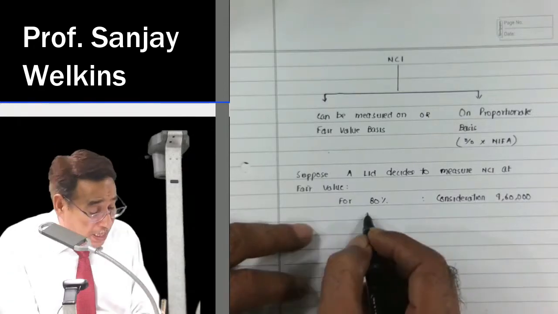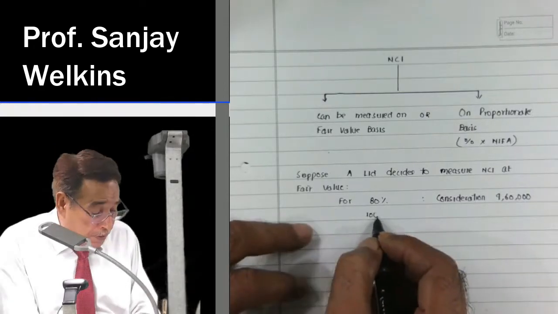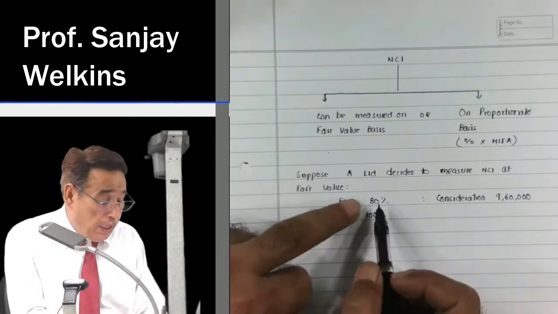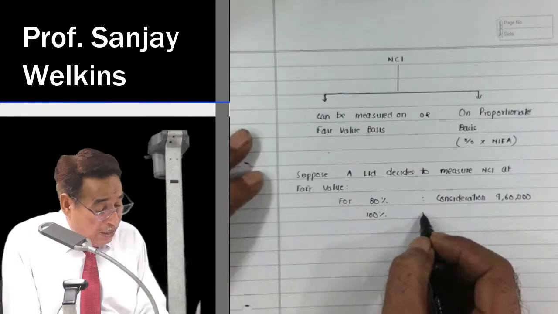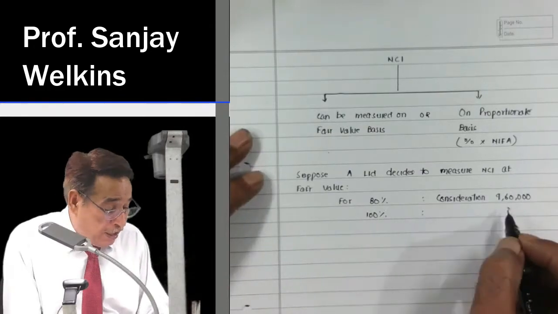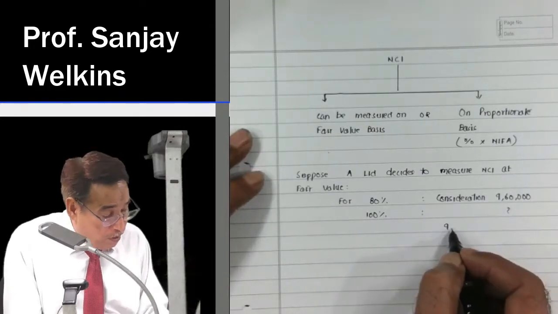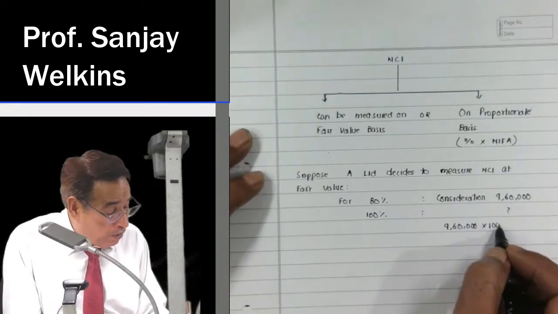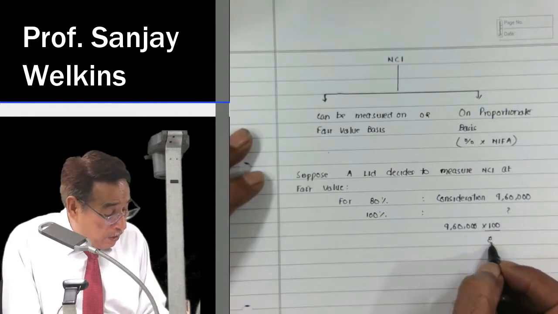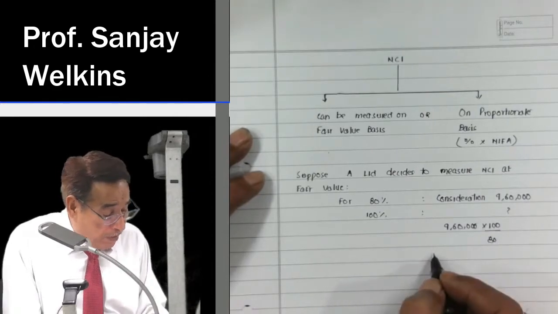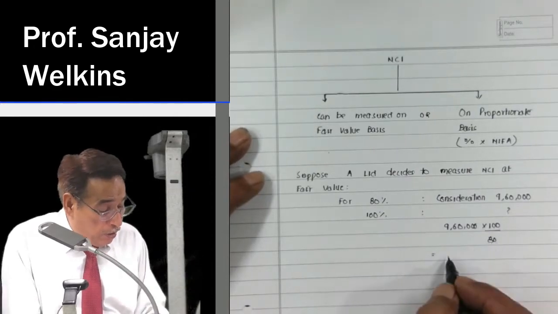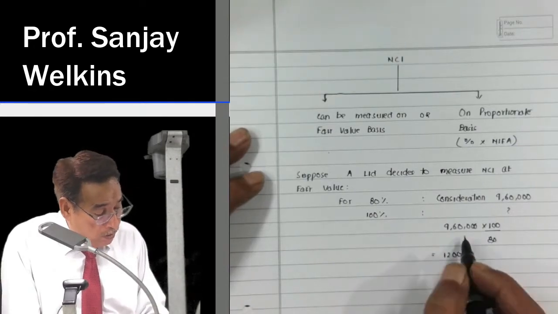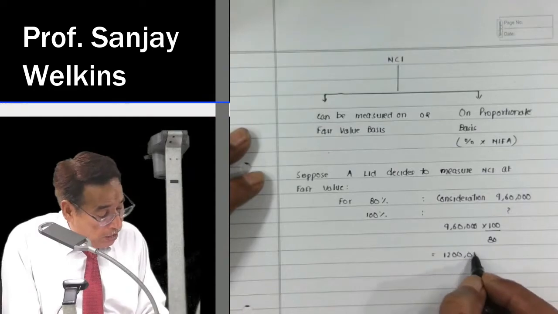Suppose I had acquired 100% shares, then how much would I have paid? For 80% consideration is 9,60,000. For 100% it would have been 9,60,000 into 100 divided by 80, which is equal to 12 lakh. Right, 12 lakh.